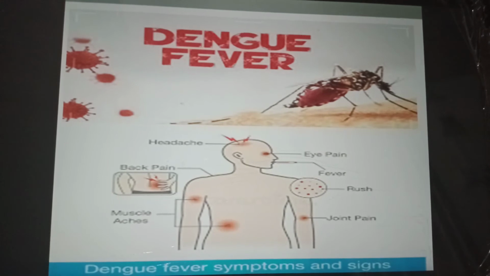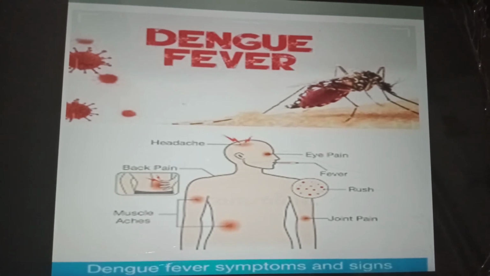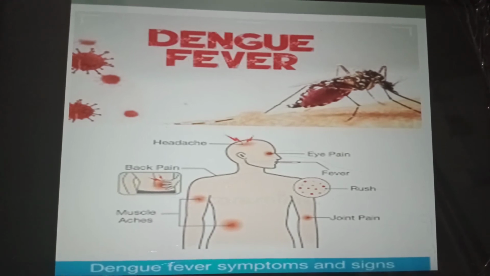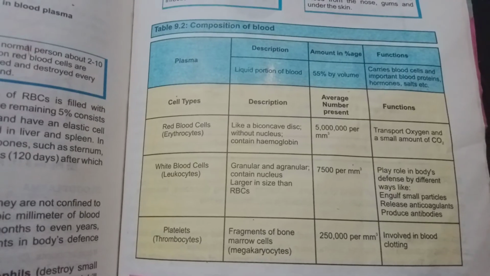In dengue fever, there is a sharp decrease in the number of platelets in blood. Because of this, patients bleed from the nose, gums, and under the skin.